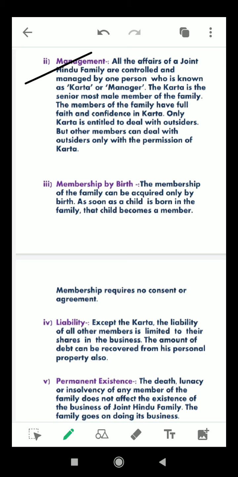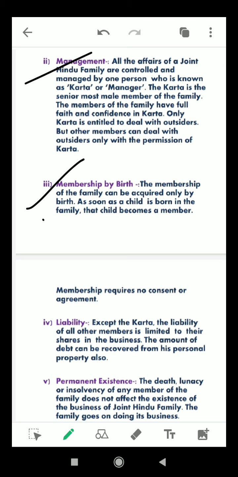The other members also have full faith and confidence in karta, and only karta is entitled to deal with third parties. Others can transact with outsiders only with the permission of the karta. Then the third point is membership by birth. The membership of the family can be acquired only by birth.